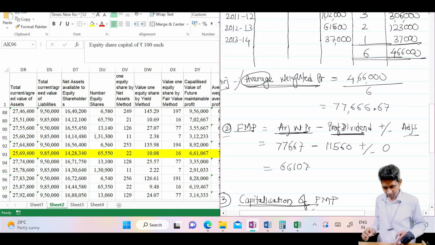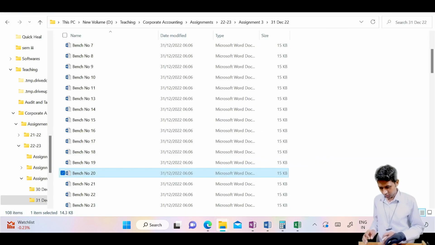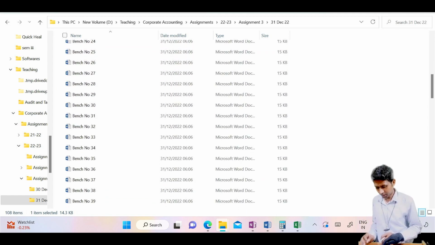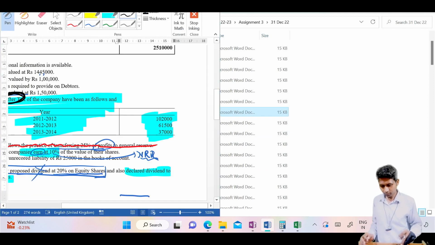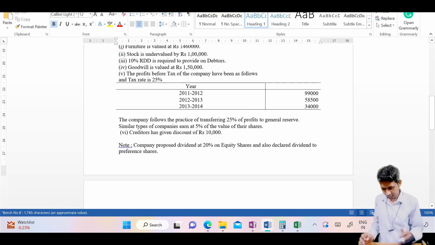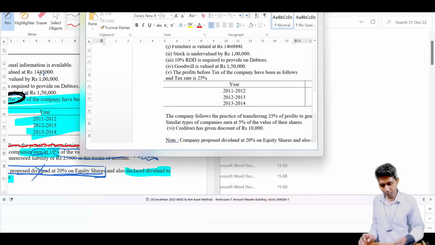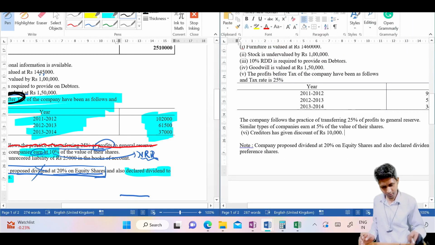Now in the second method some variations are there. Let me show you those variations. Now this is problem number 20. Here we don't have trend as such. Now sometimes here, let's say problem number 8. Now my dear students, in problem number 8 they have given profit before tax. Correct? Then what to do if profit before tax is given? Now let's see.